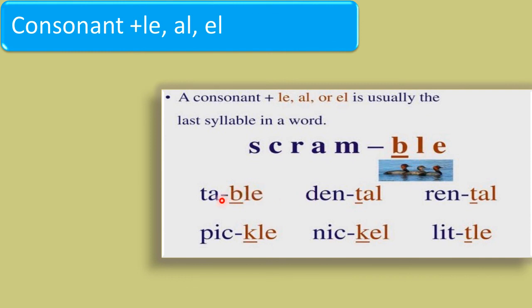All of you try to understand these examples. Table, consonant plus LE. Dental, consonant plus AL. Rental, consonant plus AL. Pickle, consonant plus LE. Nickel, consonant plus EL. Little, consonant plus LE. So in this way we have another type of syllable, that is consonant plus LE or AL or EL. Got it?